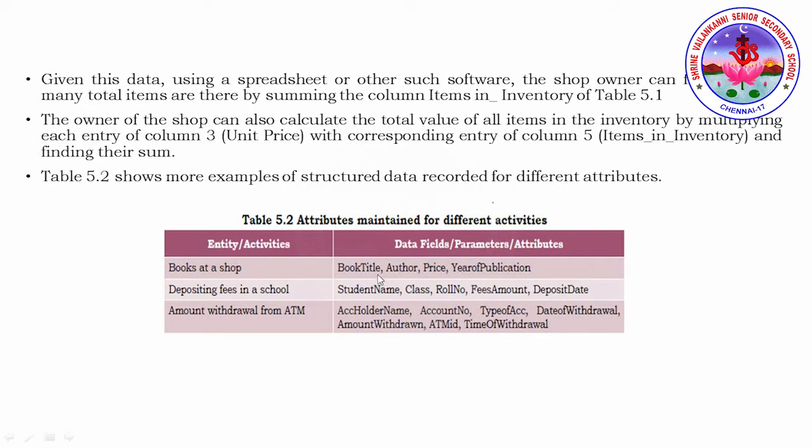Like book title, if you're purchasing a book and going to the shopkeeper to pay the cash, he will check the title of the book, who is the author, the price, and the year of publication. All these details will be available with the shopkeeper. If he just scans the barcode of the book, immediately all these details will be updated in the software which he has, and based on that he will generate the bill and provide it to you.